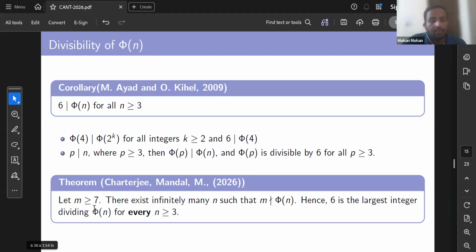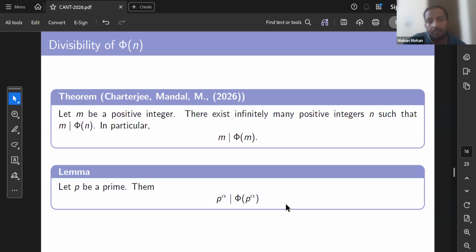In fact, we can easily prove that for every m, there are infinitely many n such that m does not divide phi n. In another way, we also obtain this result: if m is a positive integer, then there exist infinitely many positive integers n such that m divides phi n. This is surprising. This m always divides phi n. And the proof of this theorem relies on this lemma, that p raised to power alpha divides phi of p raised to power alpha, and using a simple argument of the Chinese remainder theorem, we can easily establish this result.